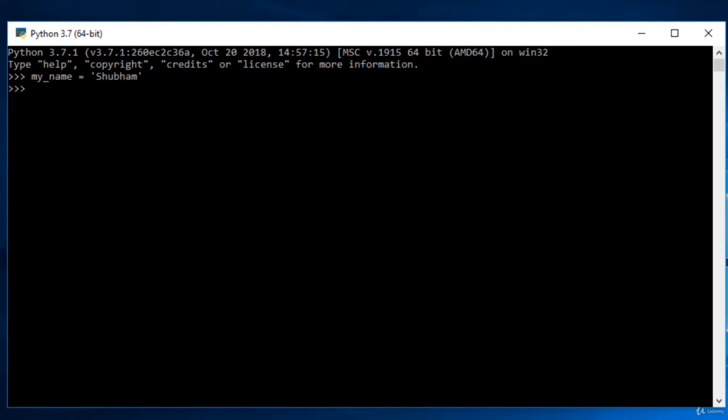And if I try to print it out simply, suppose I type my_name, you can see the string got printed. And if I try to do the same using a double quotation mark, that is also valid. So if I do it again, here you can see it gave us the result. My major aim was to make you understand you can use either a double quotation mark or a single quotation mark. But make sure you make a habit: if you are using single quotation marks, use them at all the places. And if you are making your habit double quotation marks, try to use them at all the places.